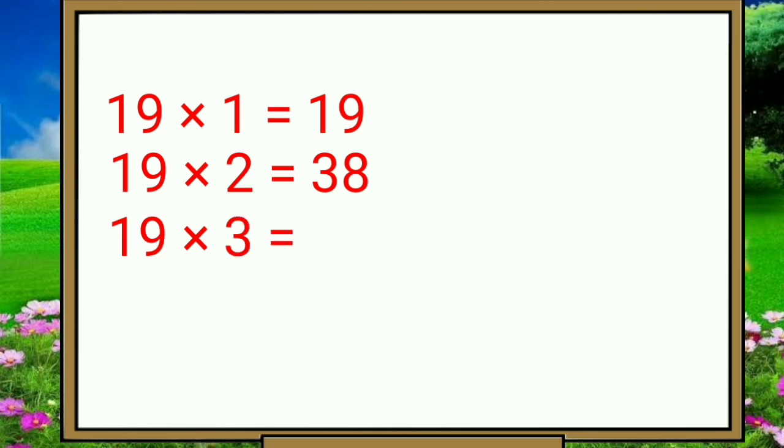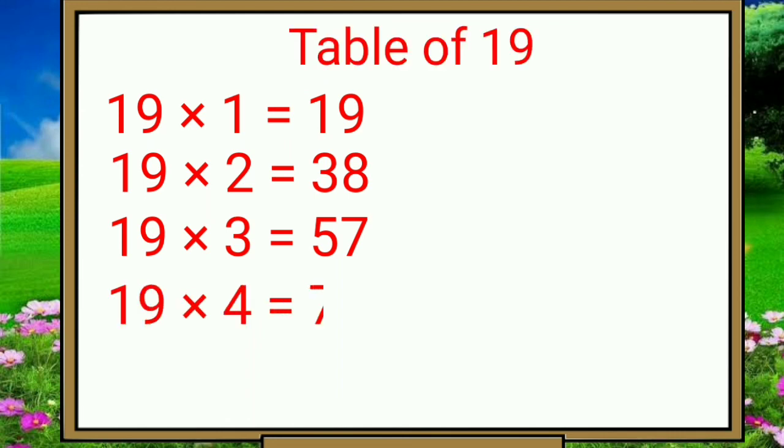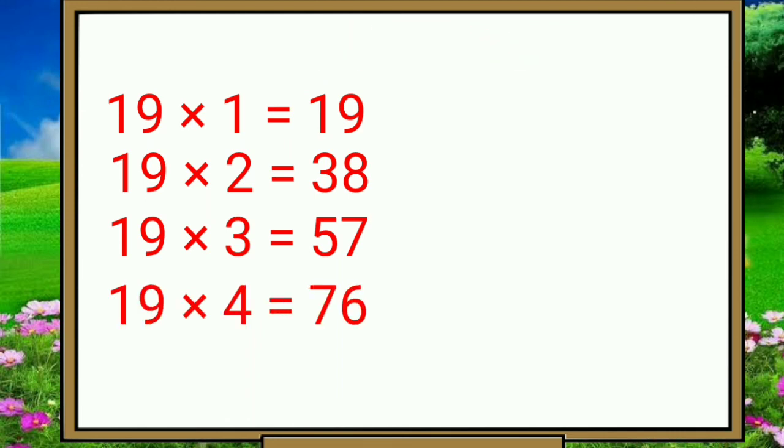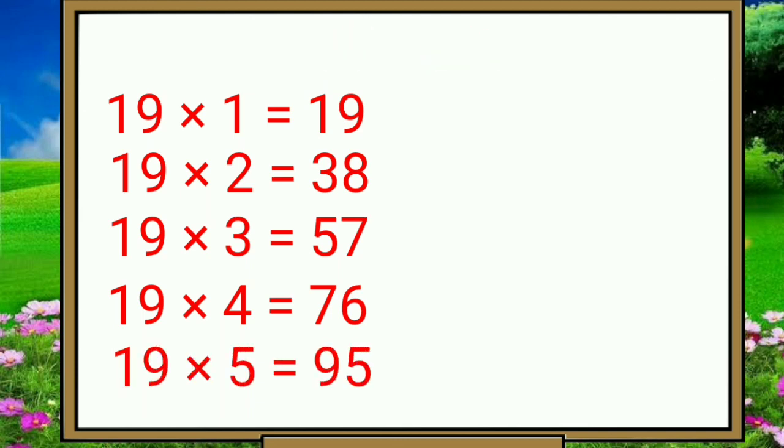19 threes are 57. 19 fours are 76. 19 fives are 95.